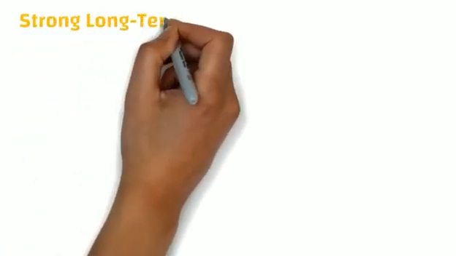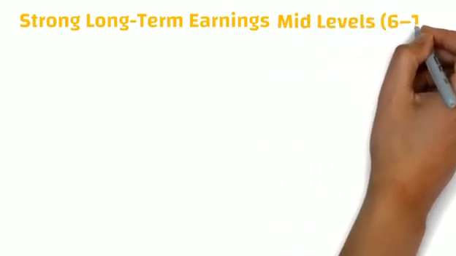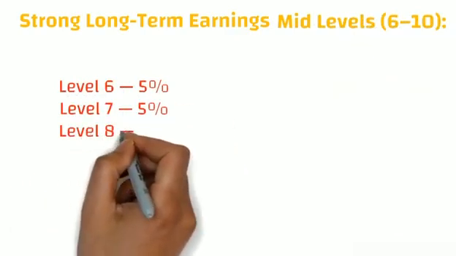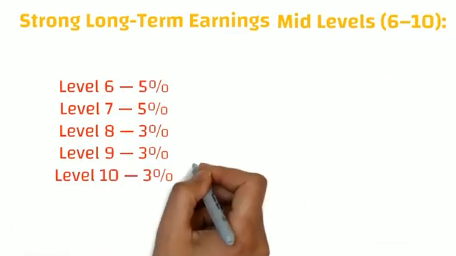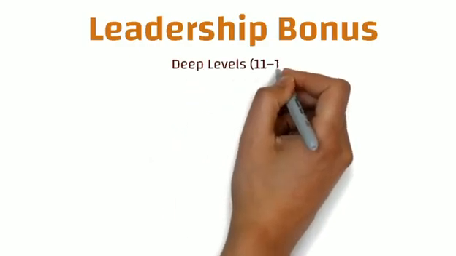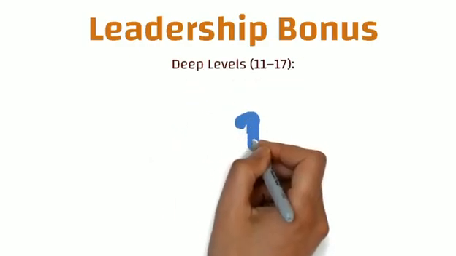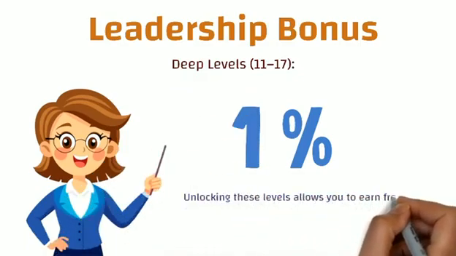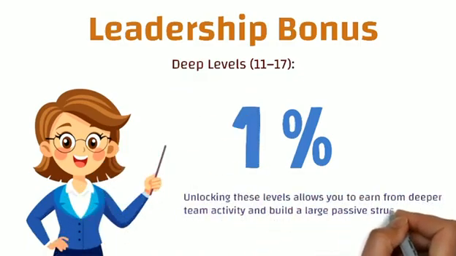Moving ahead, if we talk about the strong long-term earnings which you can get from here, that's possible through the mid-levels, which start from level 6 up to level 10. So from level 6 and level 7, you get 5% commission from each level, and from level 8 to 10, you get 3% commission from each level. Finally comes the leadership bonus, where you will get the benefit from deep levels, that is from level 11 to 17, where you are going to get 1% from each level. And unlocking these levels allows you to earn from deeper team activity, and you can easily build a large passive structure.